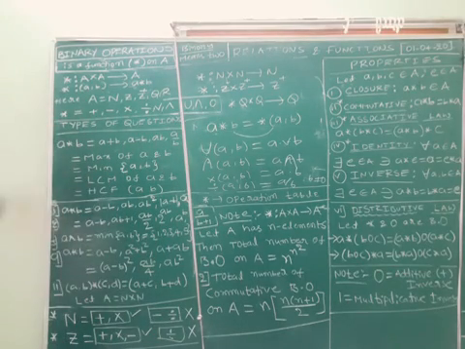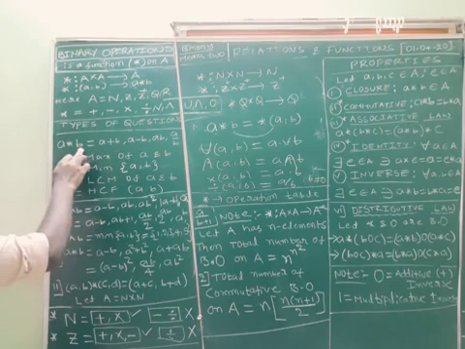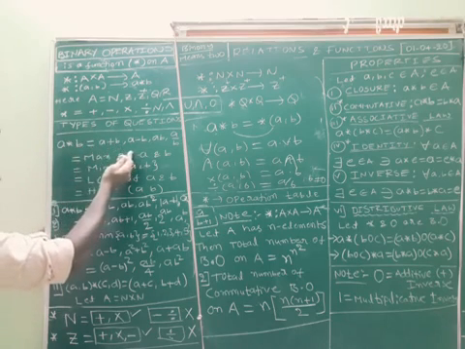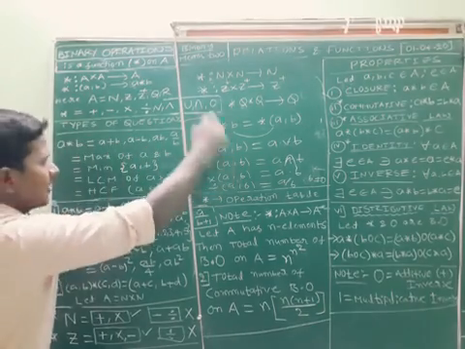How many types of functions are there? See, the function may be, types of questions. The binary operation they will give in different ways. a star b is equal to, maybe they will give a plus b, maybe star, maybe minus, maybe into, maybe a by b already given.